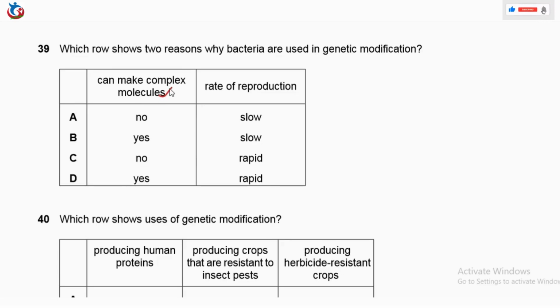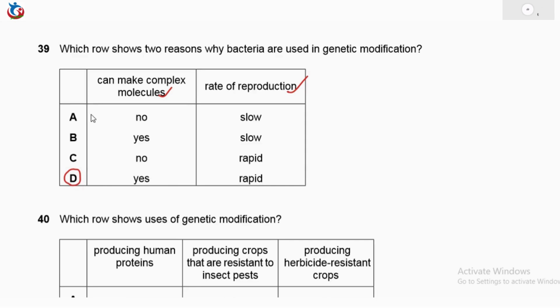Genetic modification to make complex molecules, and also the rate of production being rapid. Alright. Makes it rapid, that is option D. And yes, to make complex molecules. So this is the correct one.